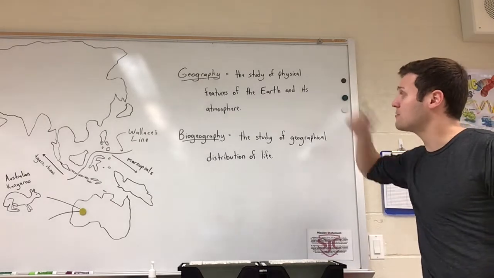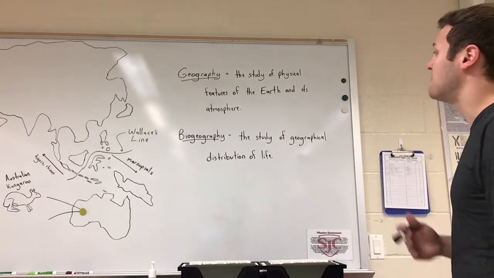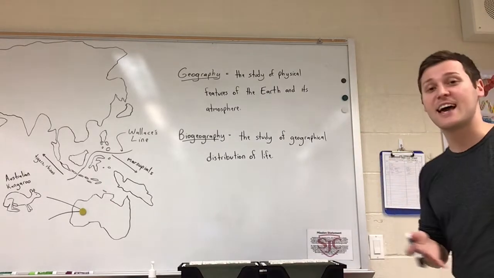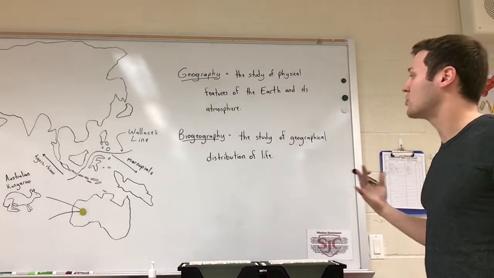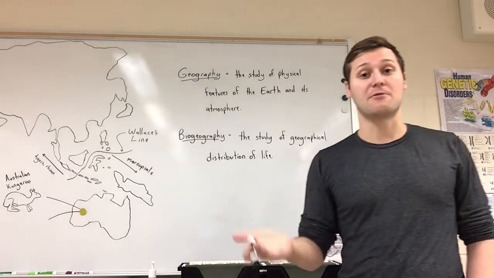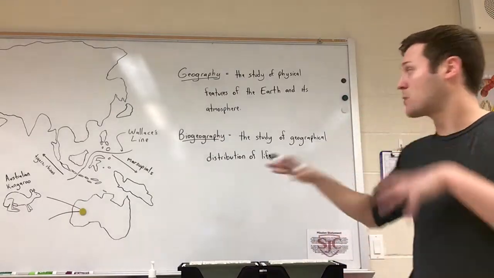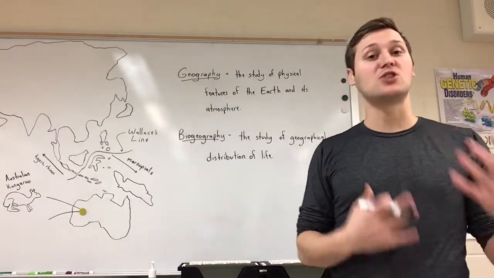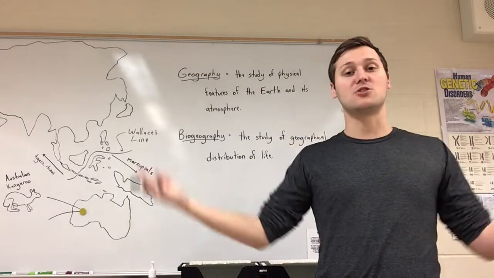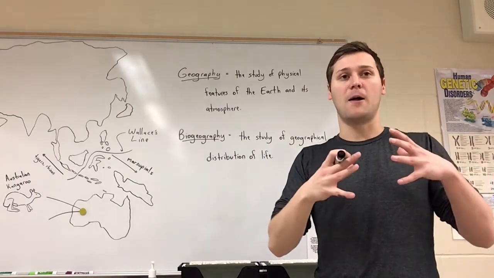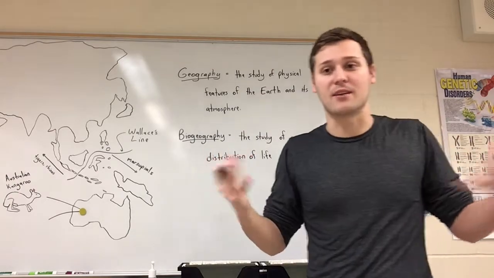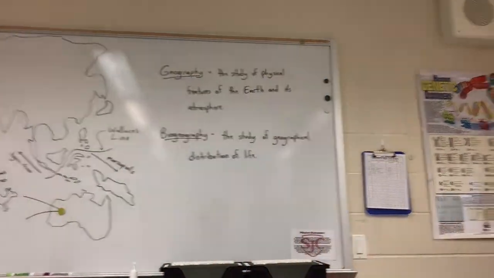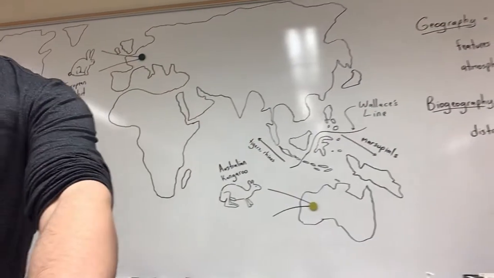Quick review though, geography can be defined as the study of physical features of the Earth and its atmosphere, while biogeography can be defined as the study of geographical distribution of life. So that's what I want to focus on, how life is distributed based on the geographical features in which the life is living. So let's show some examples. Maybe it'll make more sense with examples.